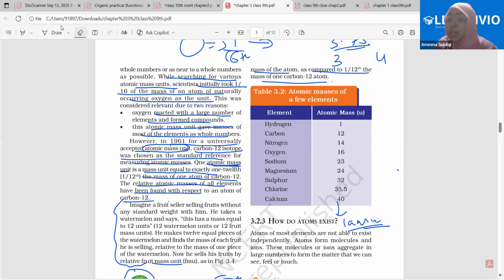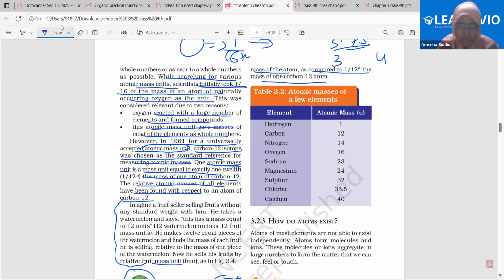Hydrogen is 1. What does it mean? The mass of hydrogen atom is 1. Good. That means every mass has one unit of mass. But if I ask you to tell me what do we mean by 1 unit, what will you say? It is equal to 1/12 of the C12 atom.